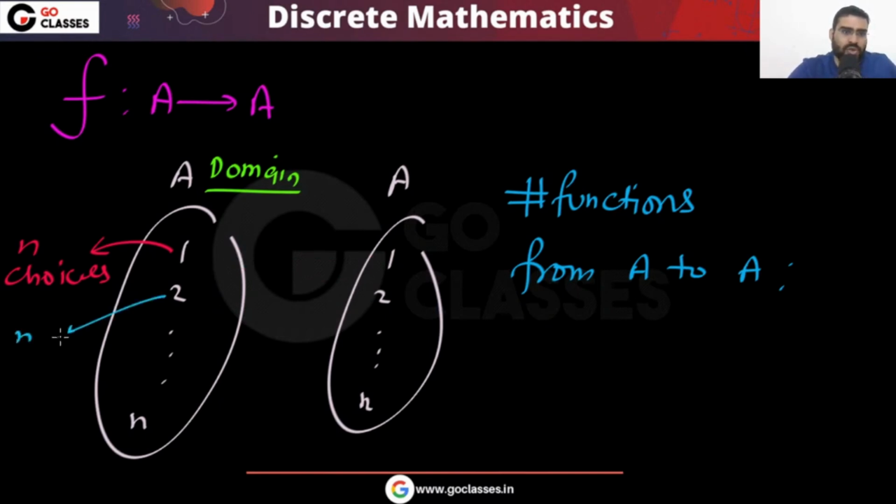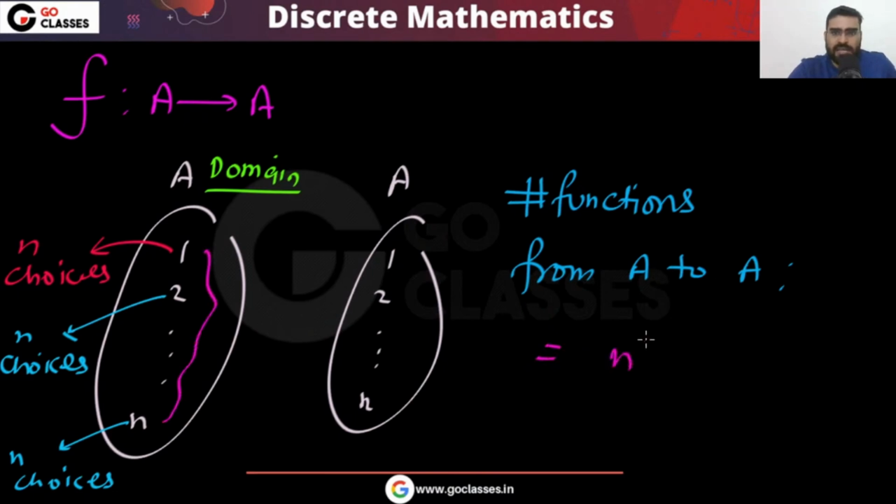Similarly, we have n choices for 2. This 2 can map to 1, or 2 can map to 2, or 2 can map to n. So there are n choices. And for this also there are total n choices, because this n can map to 1, or to 2, or to n. So every element of the domain has n choices. So finally I can say that n power n is the number of functions from A to A.